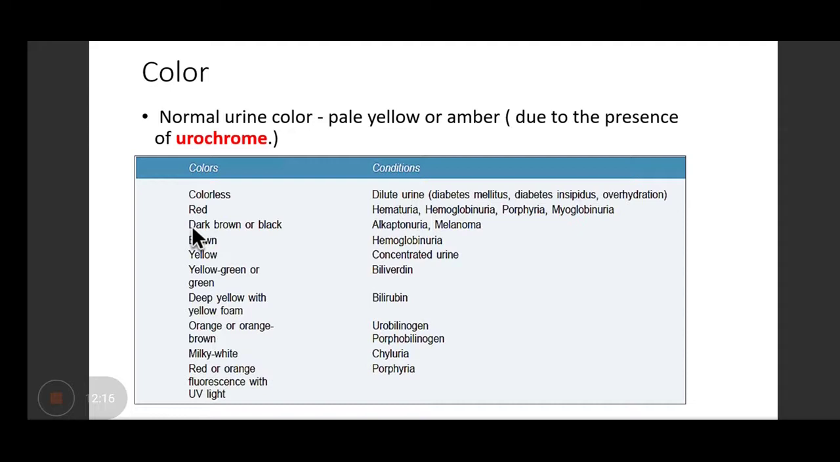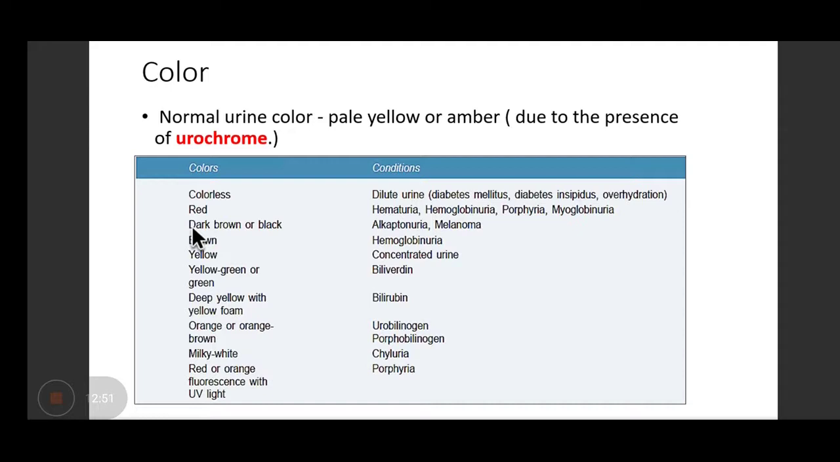Then red color can be seen in hematuria, hemoglobinuria, myoglobinuria, or porphyria, right? Then dark brown or black color is seen in alkaptonuria and melanoma. Brown color is seen in hemoglobinuria. Okay? So if hemoglobinuria is occurring, the urine color will be either red or brown, right? If the color is yellow, that means the urine is concentrated. You must have experienced it when you are dehydrated. The urine color becomes dark yellow.